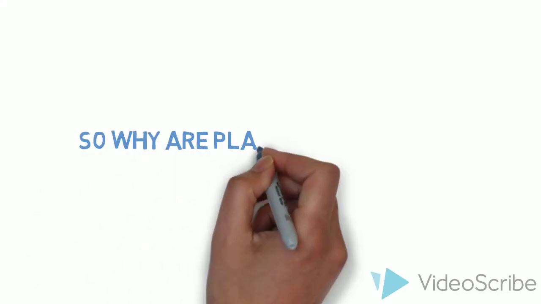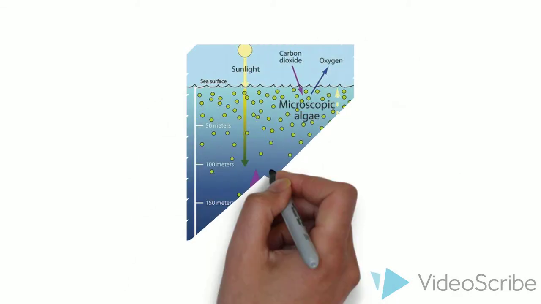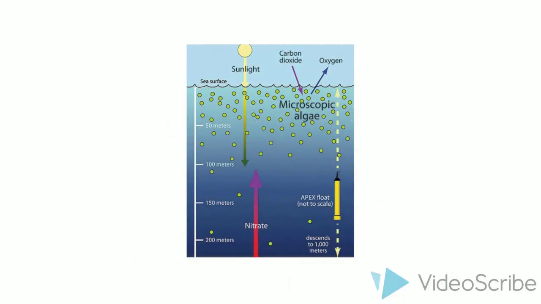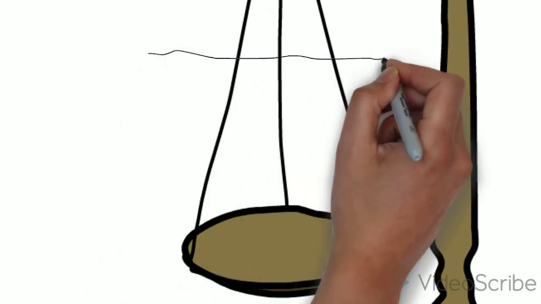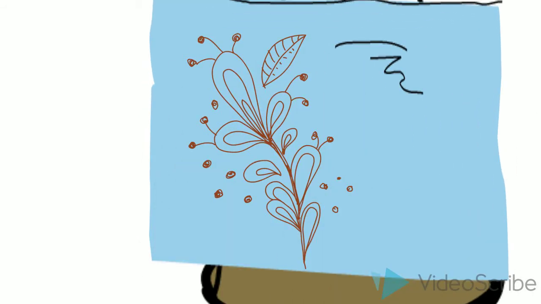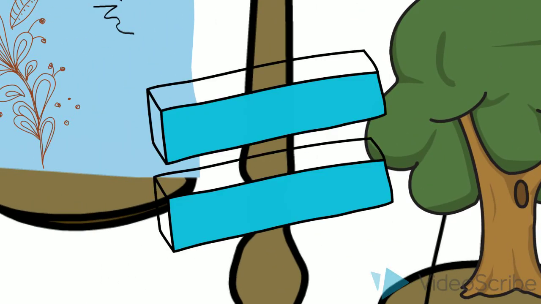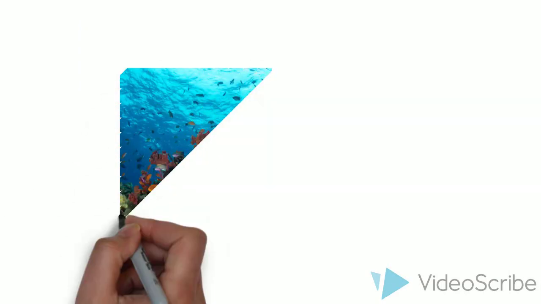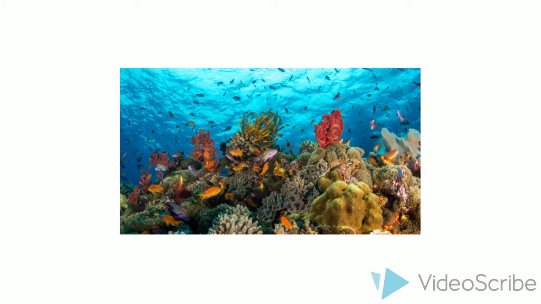So, you might be asking, why are plankton so important to marine ecosystems? Well, they produce half of the global primary production and contribute to the marine carbon sink. How is this possible? Plankton have a very quick turnover rate, so while plankton biomass is much smaller than terrestrial biomass, oceanic and terrestrial primary productivity are roughly equal. Lastly, plankton are the core of the food web, and therefore support the diversity of life throughout our world's oceans.